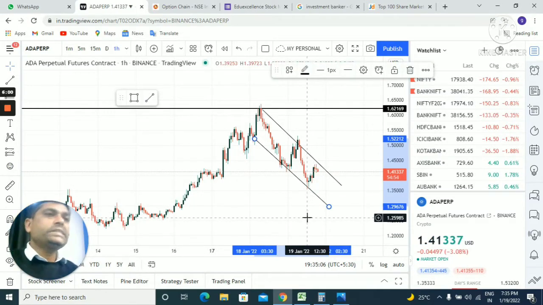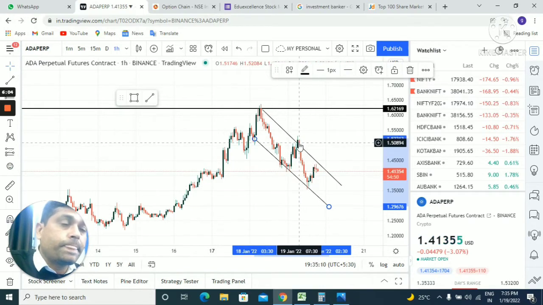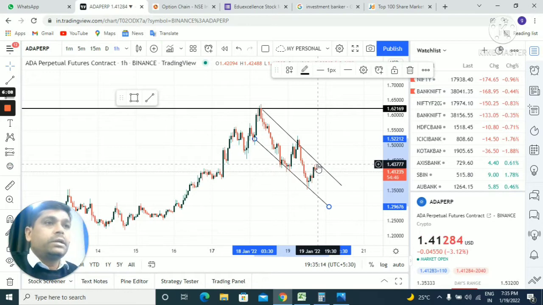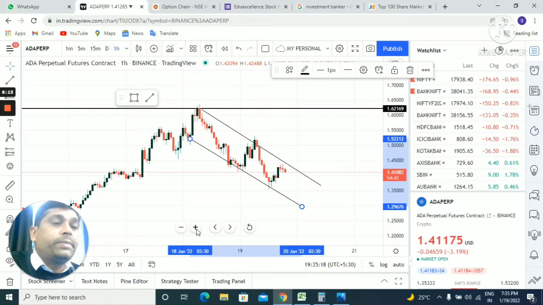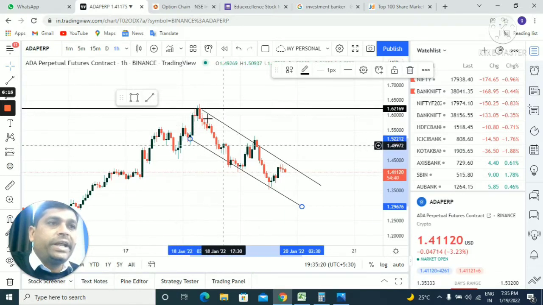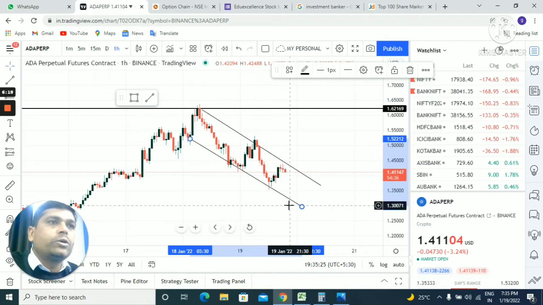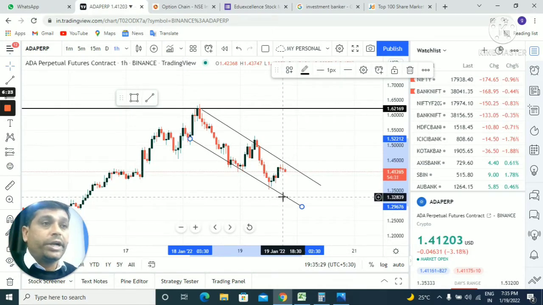Now what we see from this point is that the market is making lower lows, and this is a lower high. It means a downtrend is developing in the market. This is the downtrend, this is a retracement, and again it will go down, because on the daily time frame we have seen that there is a downtrend in the market.